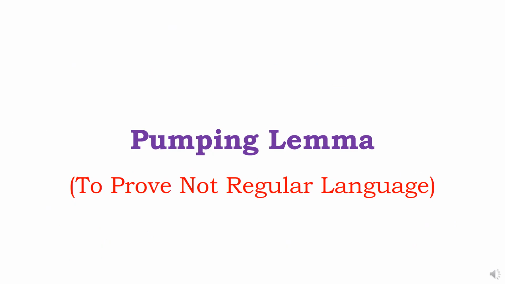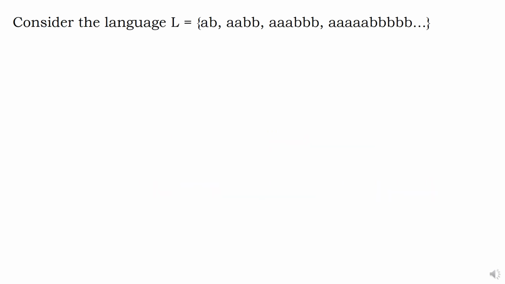We need a procedure to find out not regular languages. Why? In case it is not regular, you can't implement it in finite automata. So that is the reason we need a procedure to find not regular languages. It is called pumping lemma. It is a very simple procedure. We will have a glance. Assume there is a language: AB, double A double B, triple A triple B. The moment you see it, you know that it is not regular because count is required.